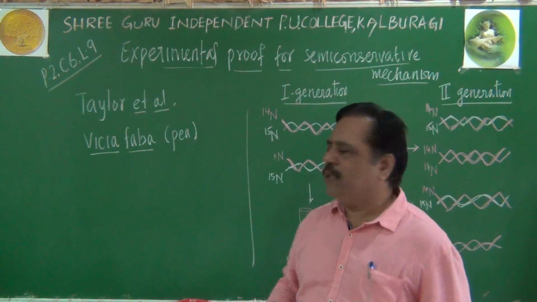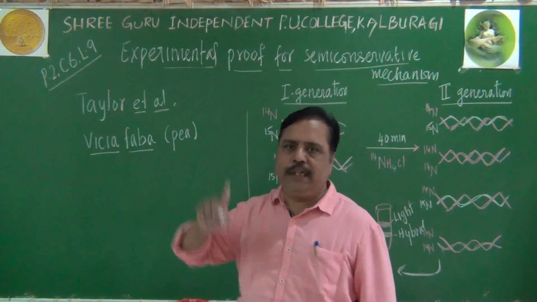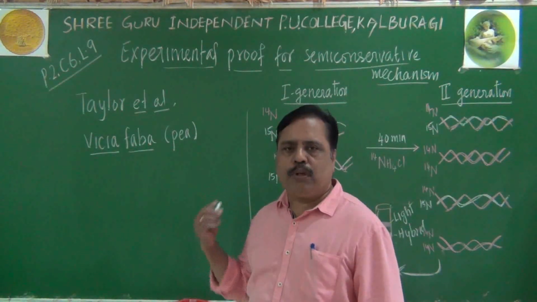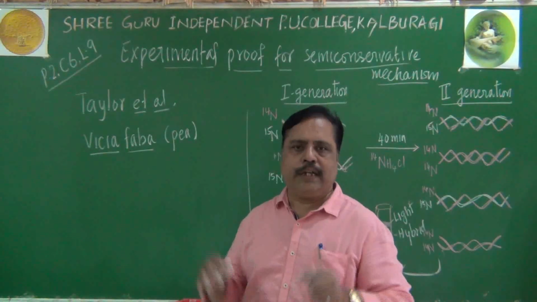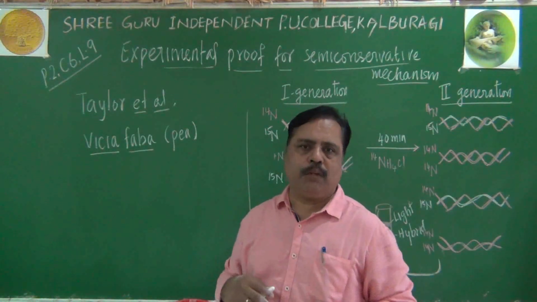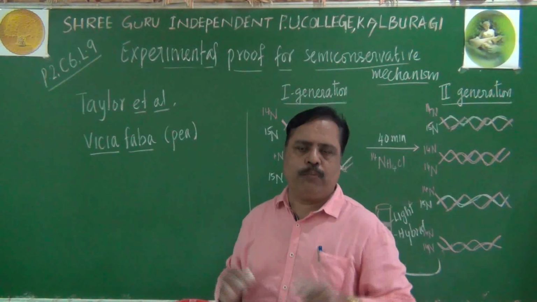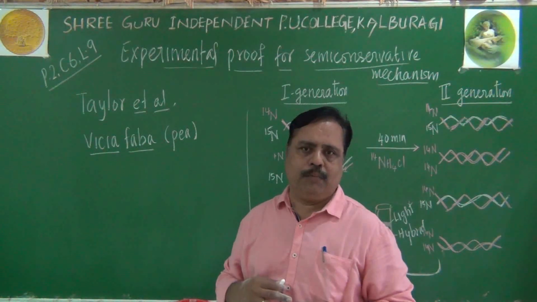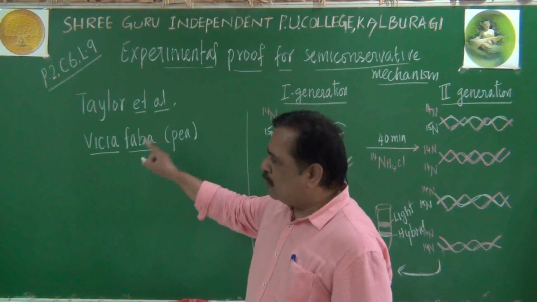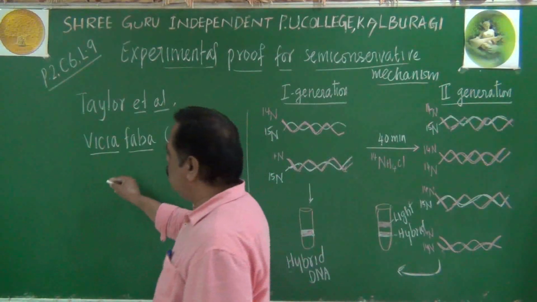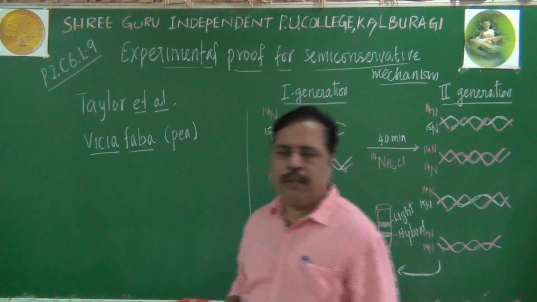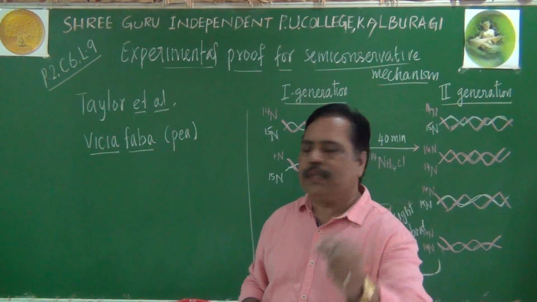But they did not isolate DNA, because in prokaryotes it is easy to isolate the DNA. In eukaryotes, DNA is available in the form of chromatids and chromosomes, packed. So they worked on chromosomes mainly, by using radioactive thymidine.